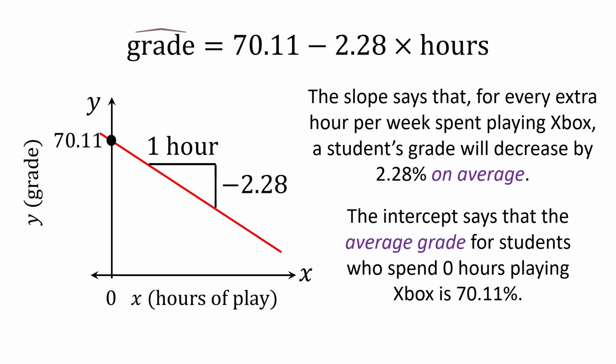Right, so anyway, in this case, I didn't tell you which was the situation, but I'm telling you now that we're going to assume that some students played 0 hours per week. In such cases, it's okay to interpret the intercept if the intercept makes sense. So in this case, it does make sense. If you spend 0 hours per week playing, then on average, your score in the course will be about 70%.